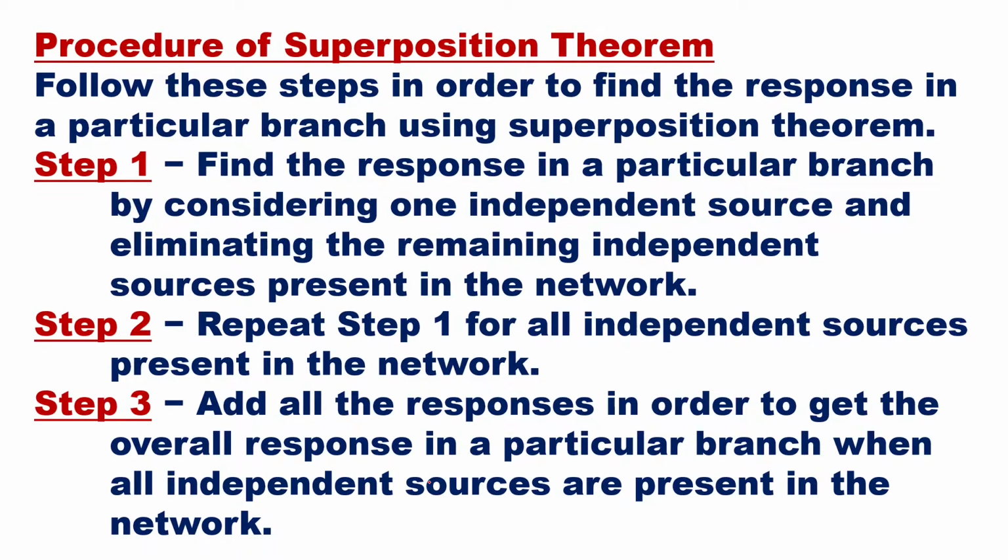Then you activate the third source, you eliminate the first two sources and see the effect. And these steps will go on till all the sources get their chance, till all the independent sources work alone. And then whatever answers you get for independent sources alone working, if you add those answers, then you will get the actual current through that element or voltage across that element because of all the sources. This is what the superposition theorem says.